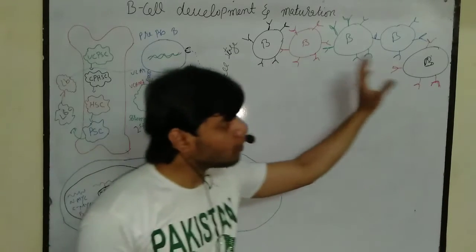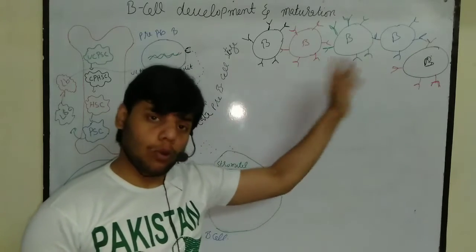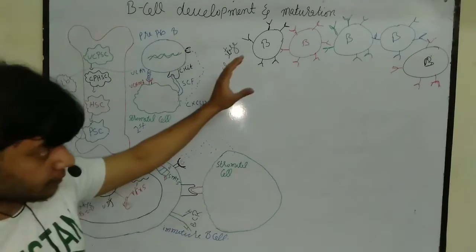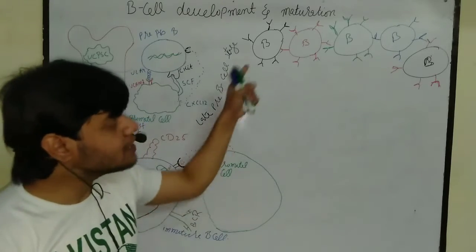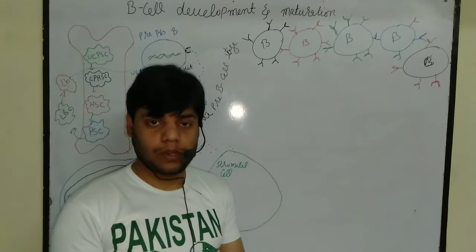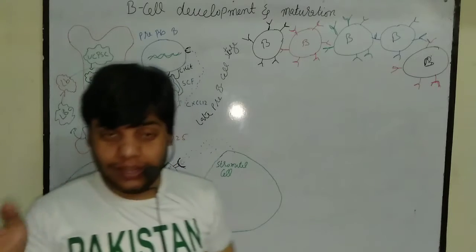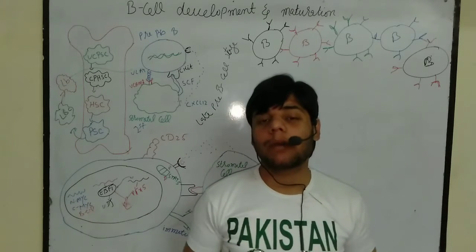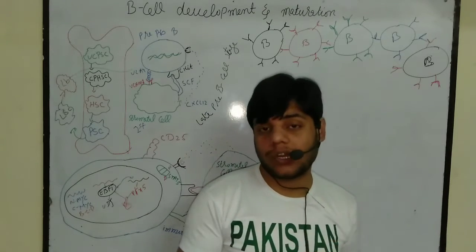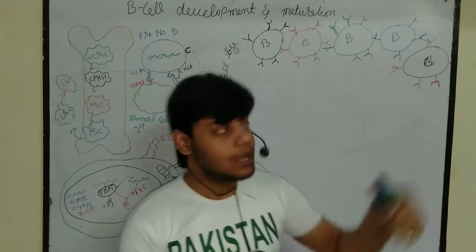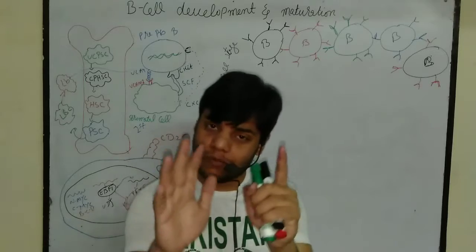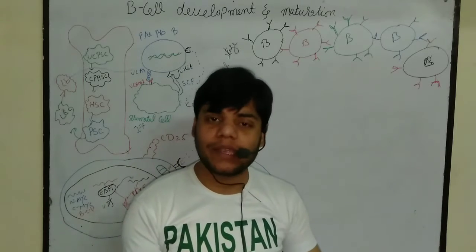So we get a lot of B cells, a pool of B cells, we can say. And all these B cells are in the immature state. So these B cells will mature. In the previous video lecture on T cell biology, if you remember, we talked about T cell maturation, and we said it is a very complicated and complex process. But in this case, B cell maturation is a very simple process. It's not complicated.